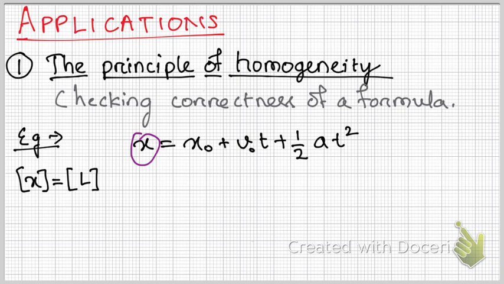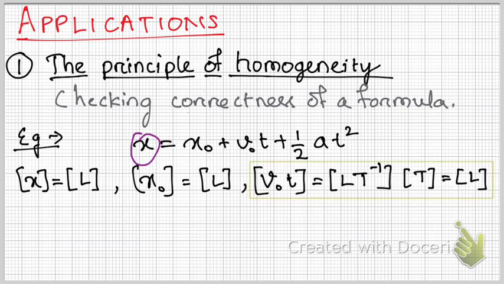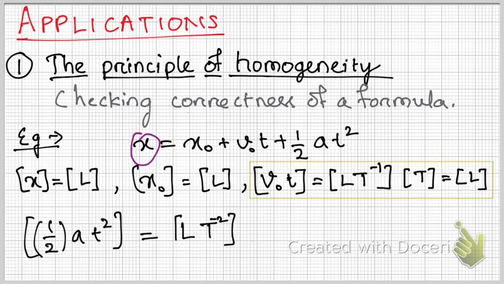So on the left hand side, we have dimension L. So the entire equation over here must have the same dimension. The total dimension when added should denote L. So when we go for x0, this is definitely L, which is the initial displacement. Then we go for velocity into time. Ultimately, it comes to L. Similarly, when we talk about acceleration into time square, it also becomes L.